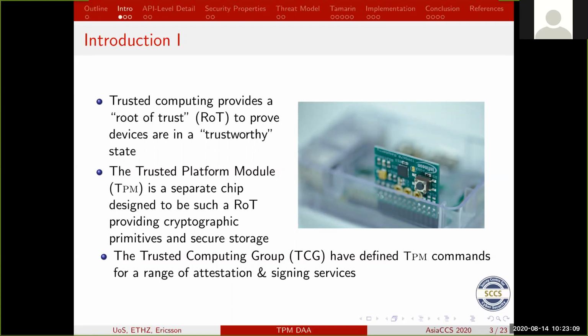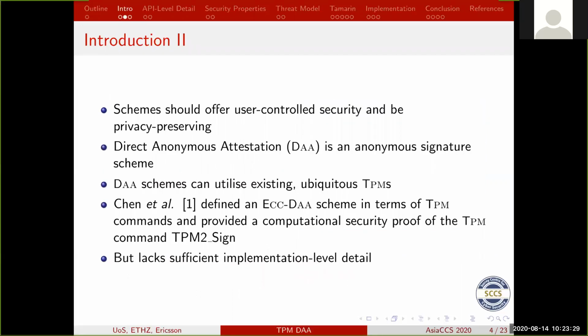The Trusted Computing Group, TCG, have defined TPM commands for a range of services, for example, signing platform configuration registers, keys, clock, time, and audit digest data. These are then used to prove the trustworthiness of such devices. What we also want is that these schemes should offer user-controlled security and also be privacy preserving, so that you can't know who sent or signed the message, but you can still verify that that message is valid.